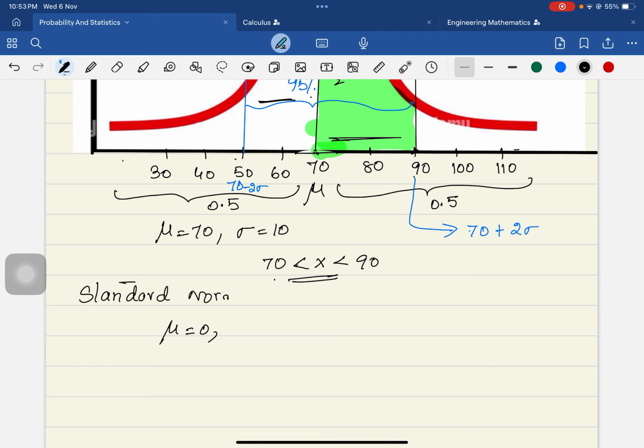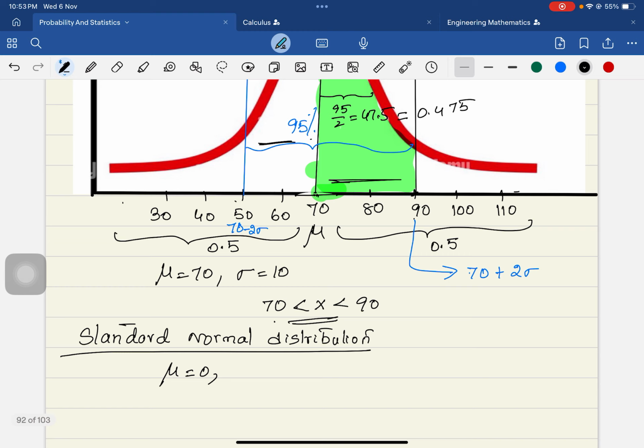So that you can solve the problem by taking less time, the standard normal distribution has been invented by the statisticians. Always we change the scale in the standard normal distribution so that mu is equal to 0, and we make sigma always equal to 1.